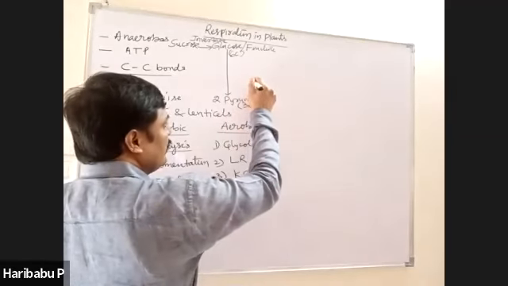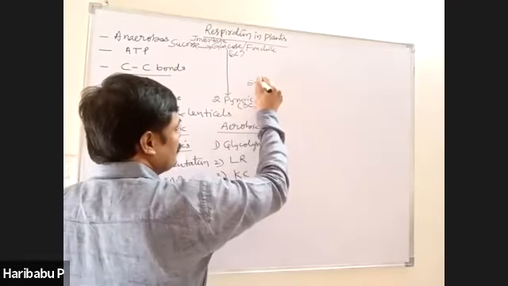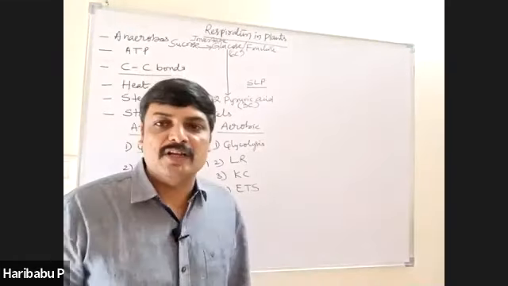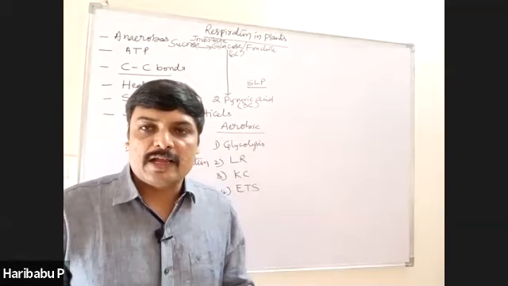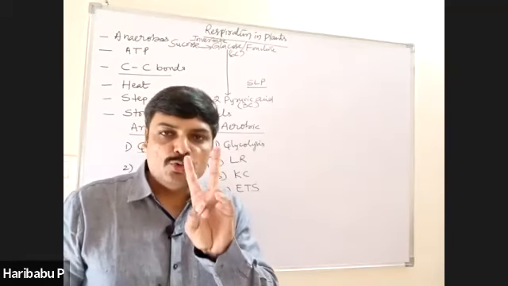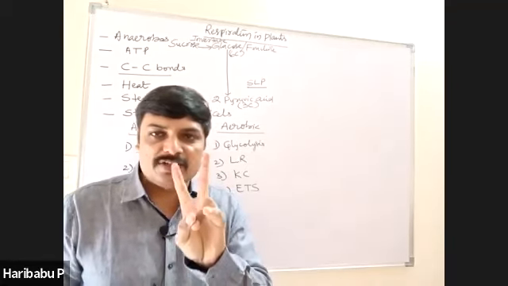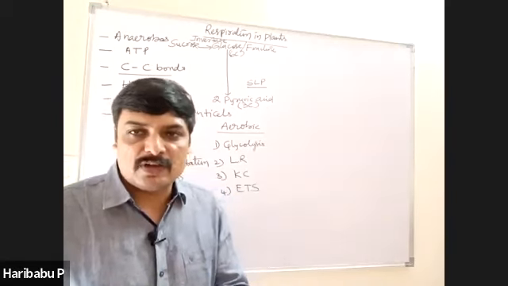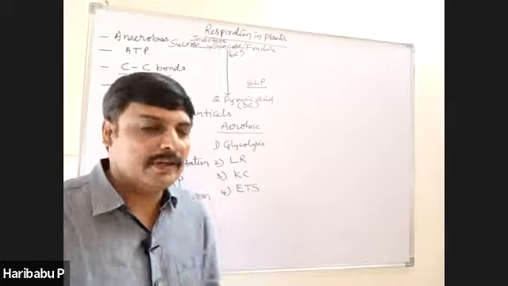That is called SLP, you call it as substrate level phosphorylation. In glycolysis, totally 2 substrate level phosphorylations occur. Each substrate level phosphorylation forms 2 ATP.